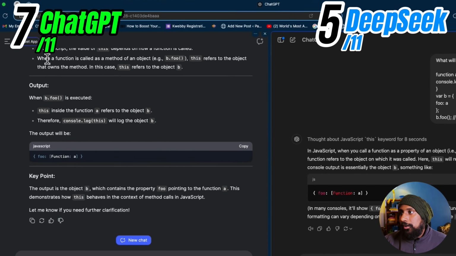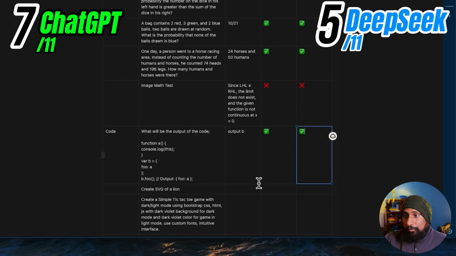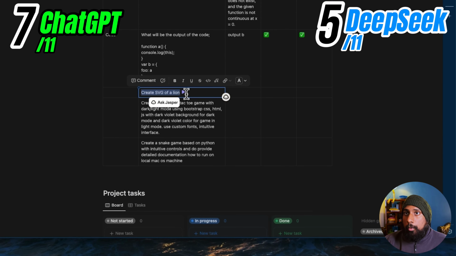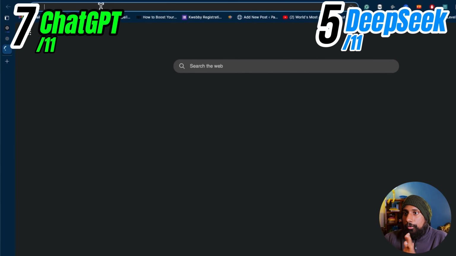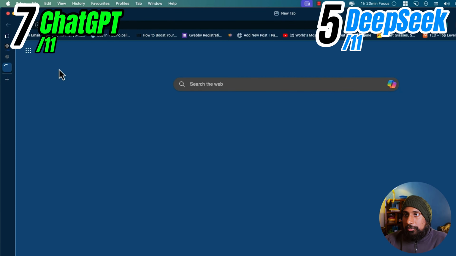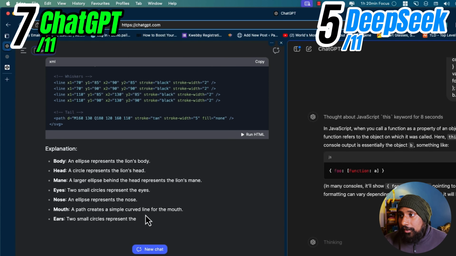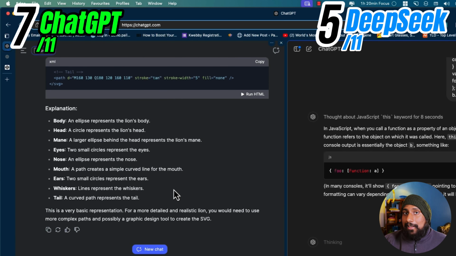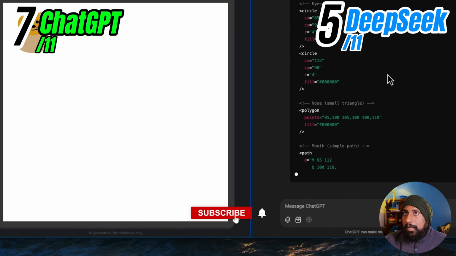Okay, let's create an SVG of a lion. Okay, so let's ask if it can actually code that. There you go, both. And let's test it out in CodePen. Create a new pen. Yeah, wait for the answer here. Okay, so they have added an explanation, body, head, and so on. It also has this run HTML. So if you click on the result, this actually looks good. And let's wait for this. Let me copy that and see.